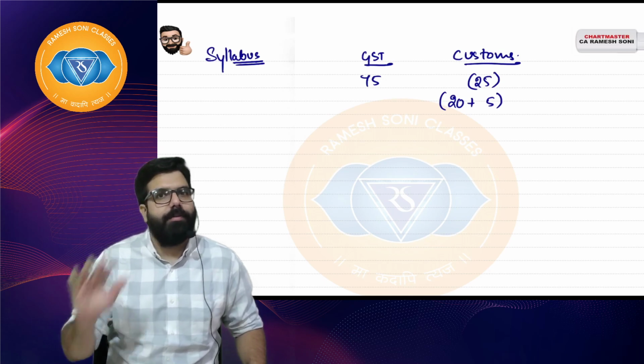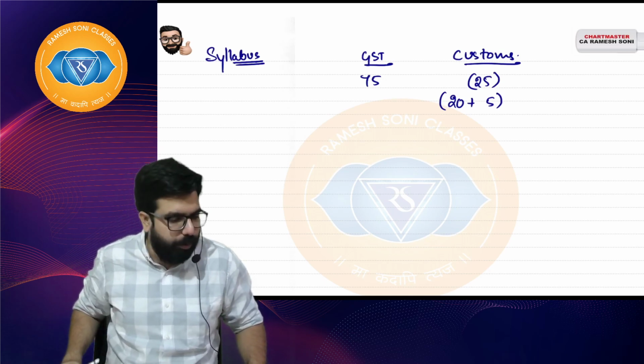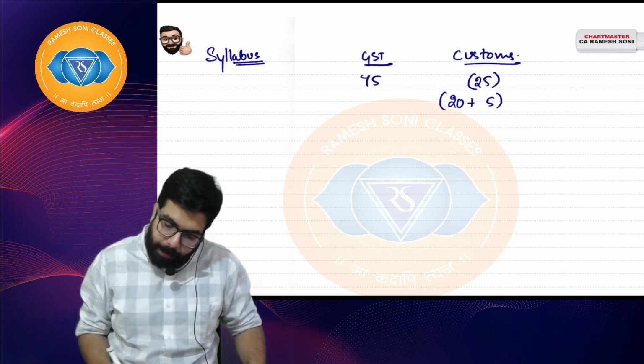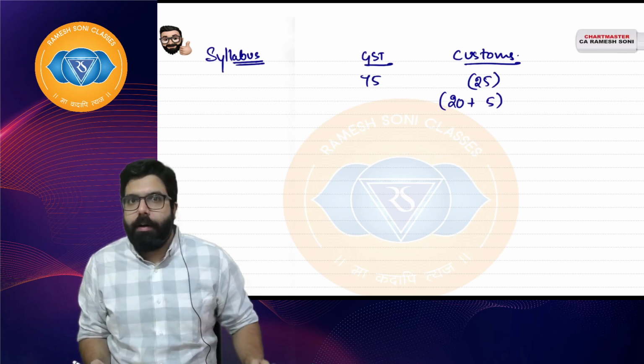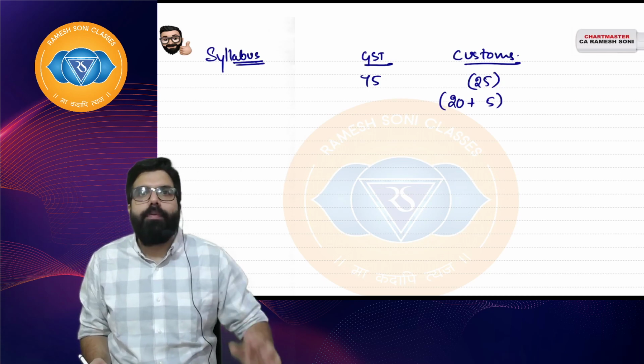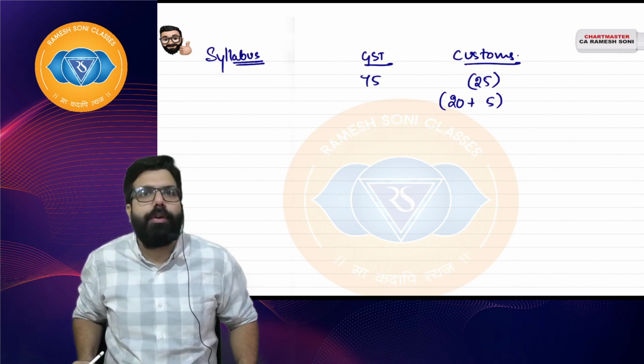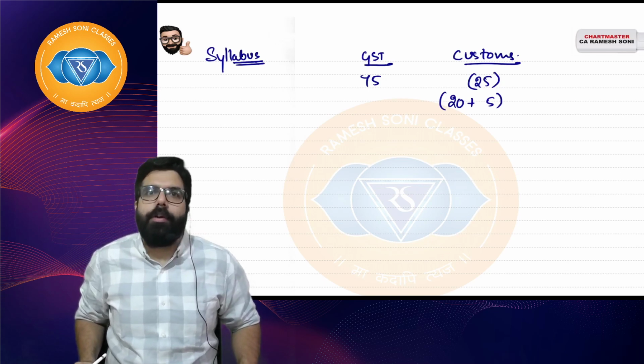In the syllabus we have GST for 75 marks and customs for 25 marks, in which 5 marks are for FTP. Now how will we cover it? We will be covering it in around 42 classes. Classes are starting today, the 15th of June, and will be ending on 2nd of August.